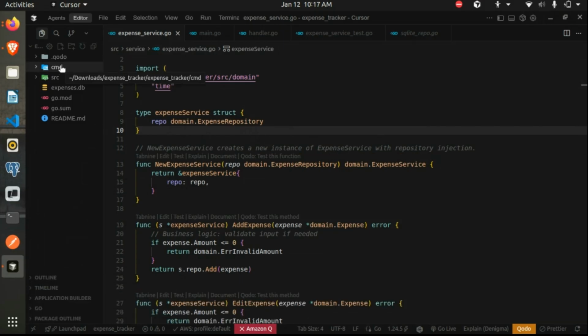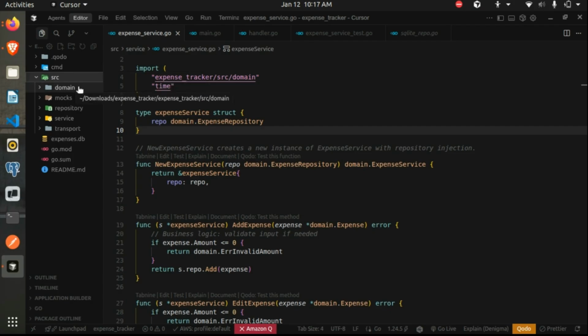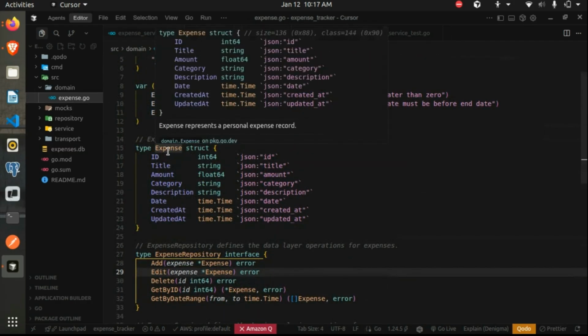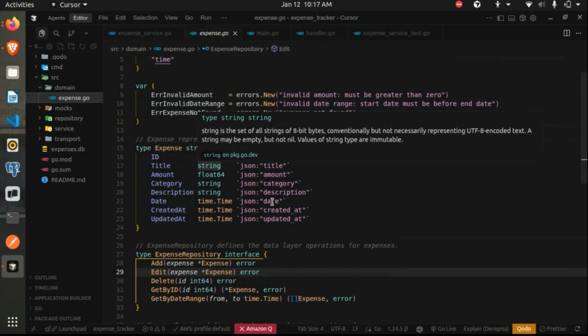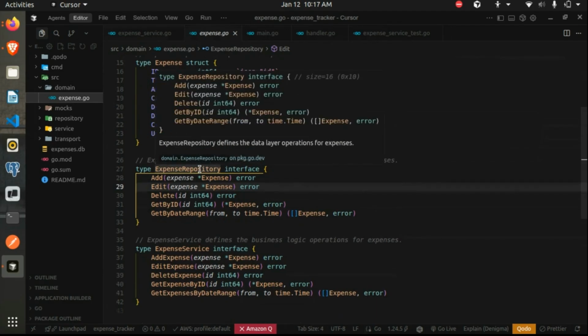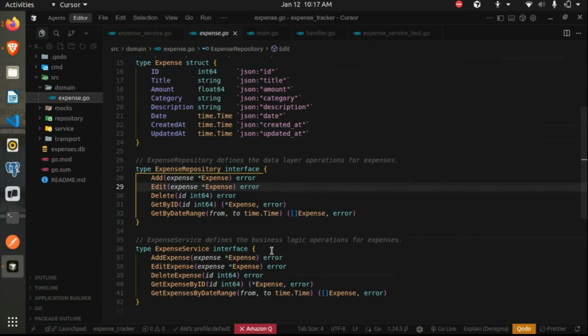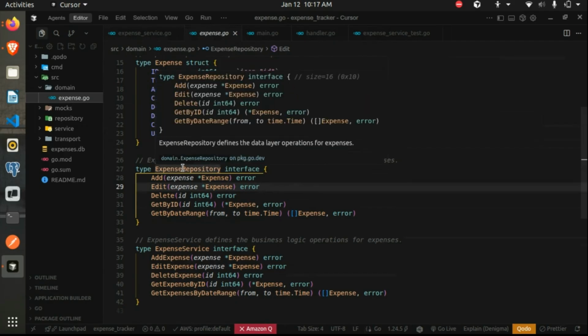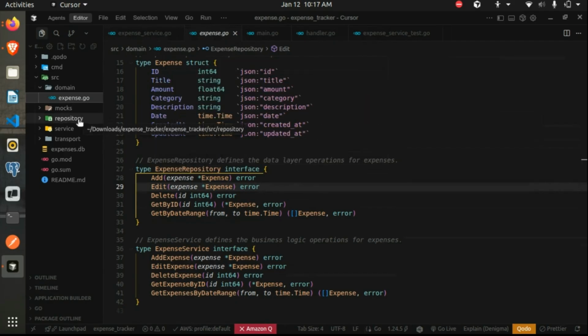If you see, under src we have the domain layer, the repository, the service, and the transport layer. Inside domain, we can declare a common struct. In this case it was expense, and then the interface for the repository layer and the interface for the service layer. There are two ways: you can also declare the repository layer interface in the repository package, but this is one way to do this.